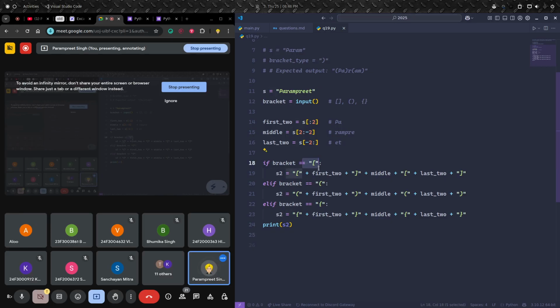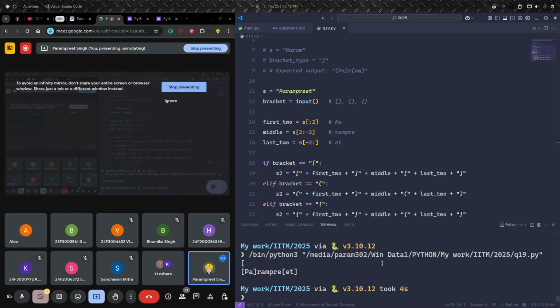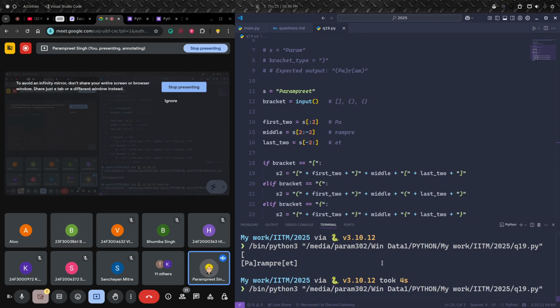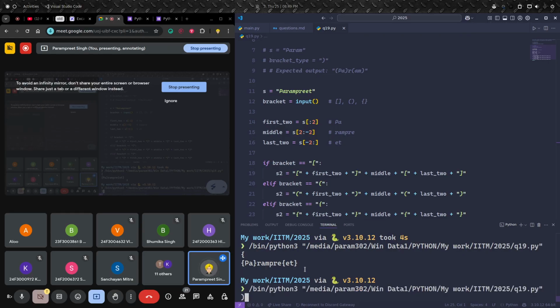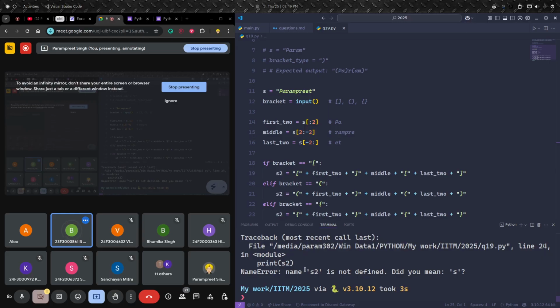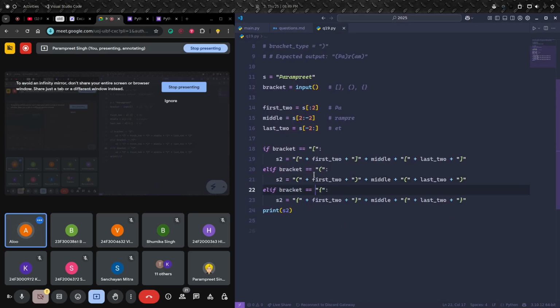Yes, now this is for the opening bracket we have done, right? Now if I type in this, I'm getting my answer as the square bracket. If I enter curly braces, I'm getting curly braces. My question is almost done, but there is one thing left. If I enter a closing parenthesis, I am not getting anything, I'm getting an error.